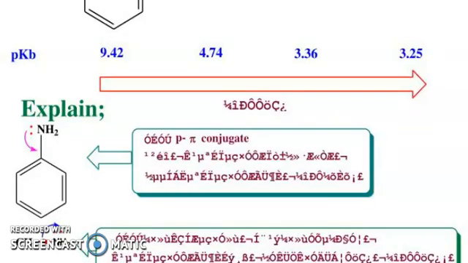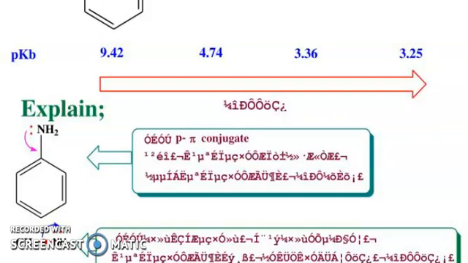So aniline, ammonia, methylamine and ethylamine. If you look at the values of pKb: 9.42 for aniline, 4.74 for ammonia, 3.36 for methylamine, and 3.25 for ethylamine.